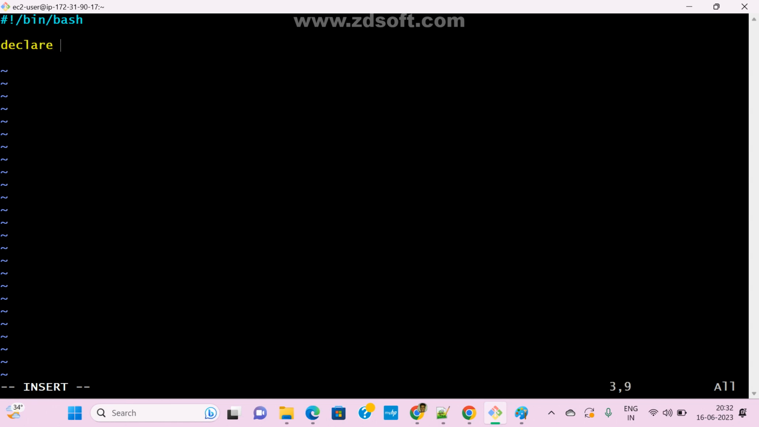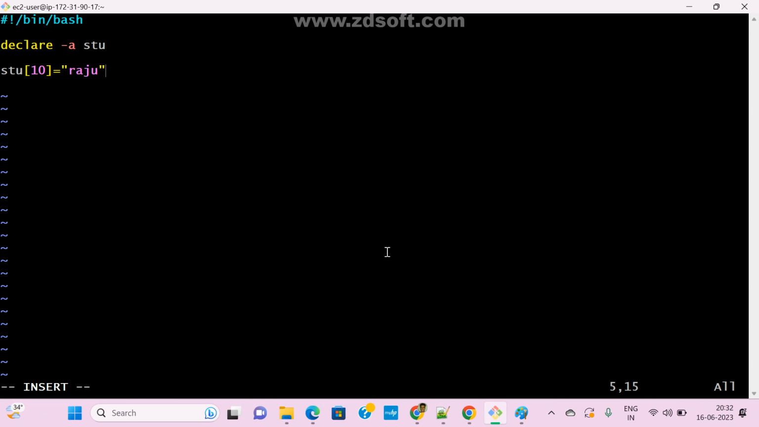Declare hyphen a. What is hyphen a? Array. What is the array name? Here I am going to give stu, student. Now clear? Now see here, stu of 10. I want to store something equal to some name. I am giving one, Raju.